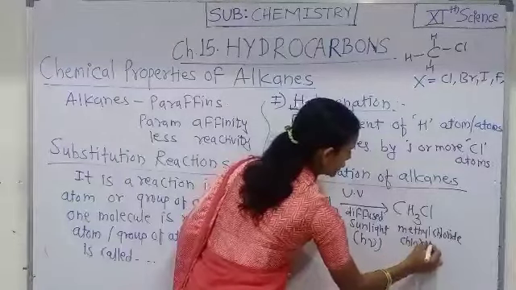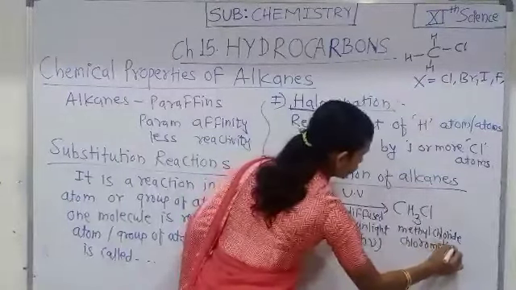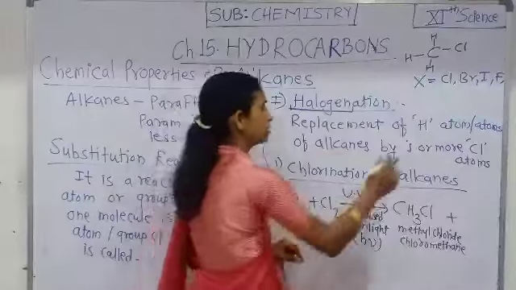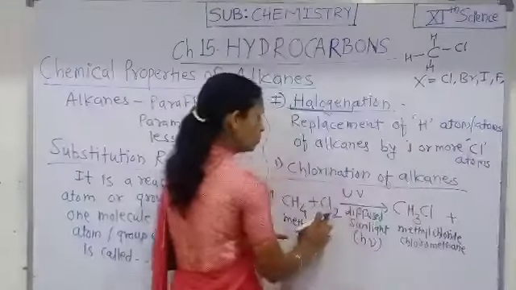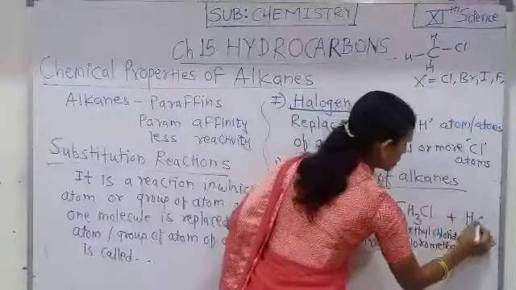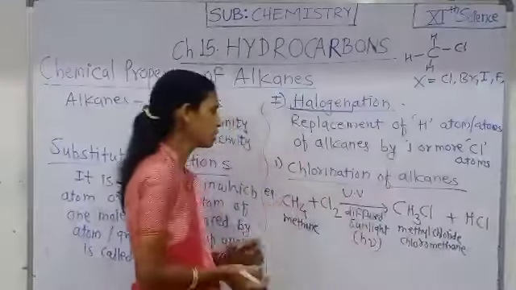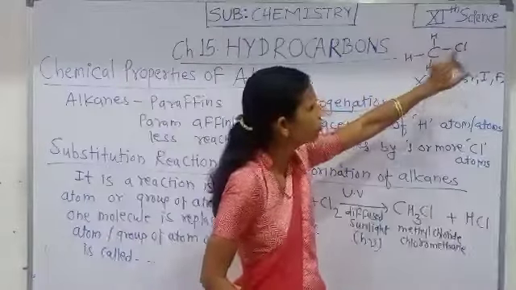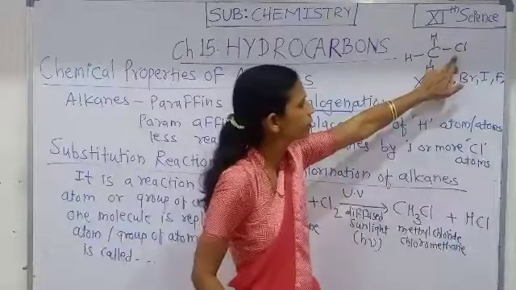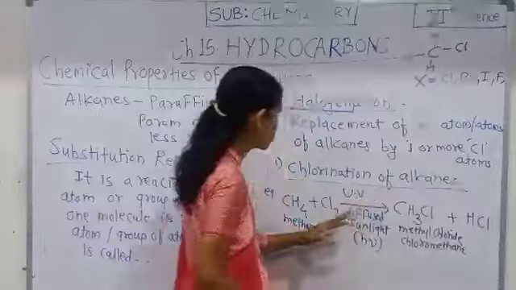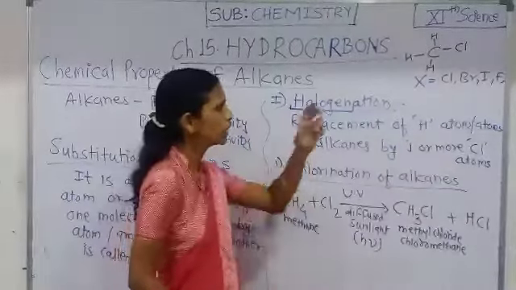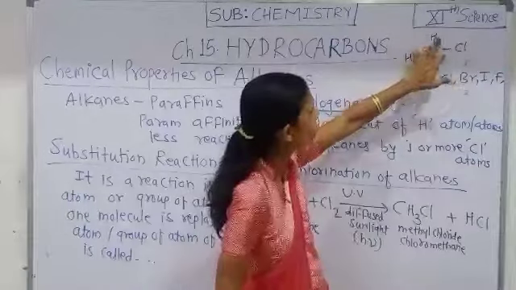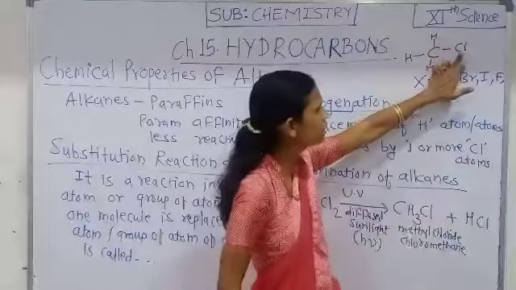Chloromethane is the IUPAC name. Chloromethane plus HCl is formed. One hydrogen of methane is replaced by one Cl atom, and this process continues till all the hydrogen atoms of methane are replaced by Cl.